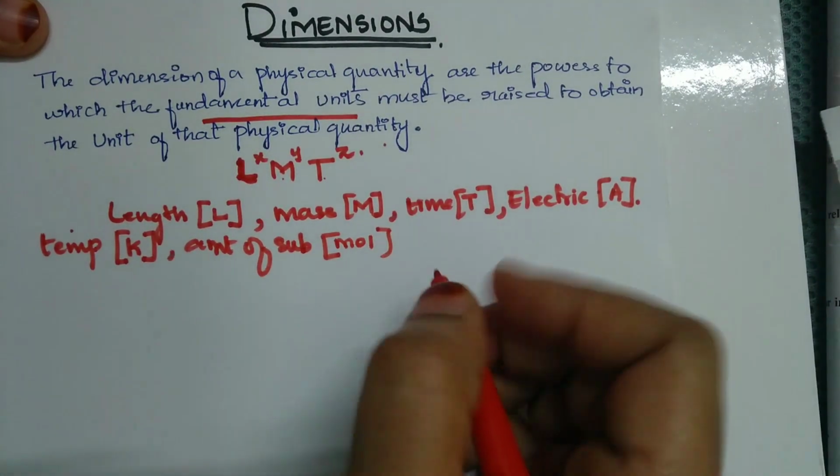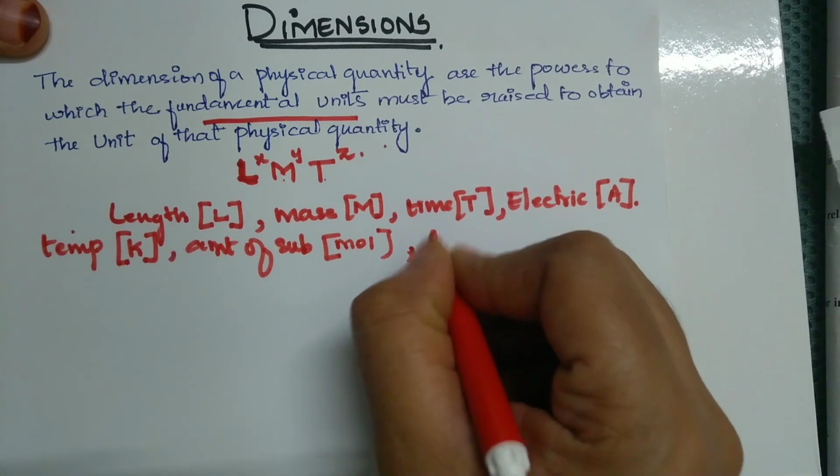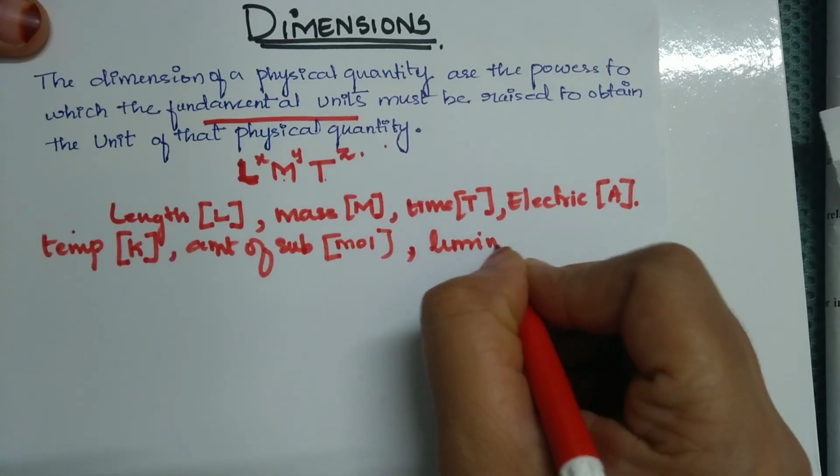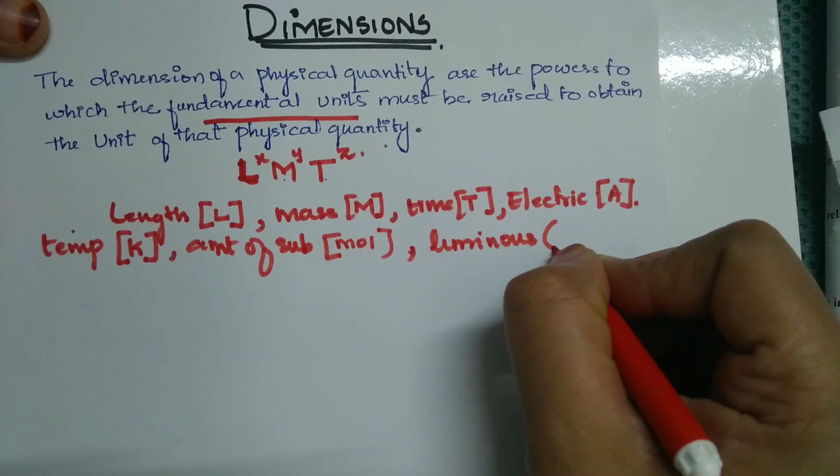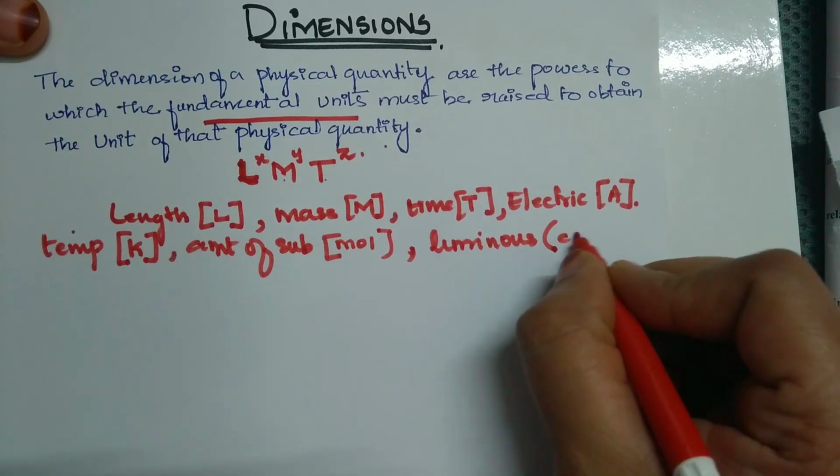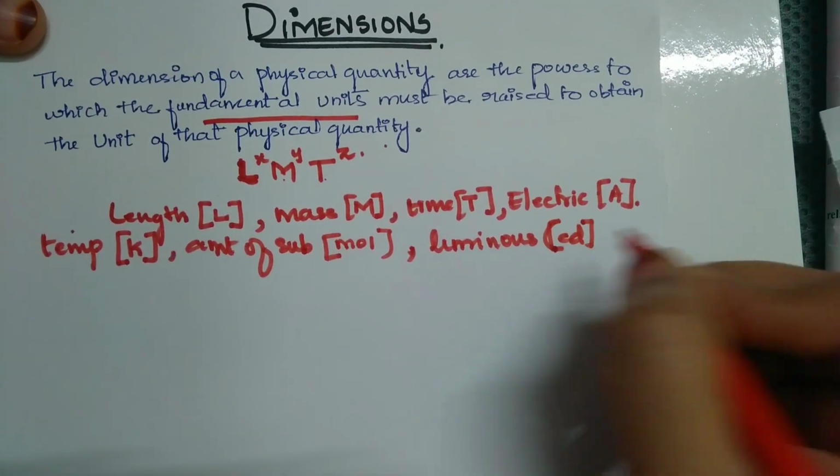Then we have luminous intensity, that is candela, which we write as CD. So these are the base quantities.